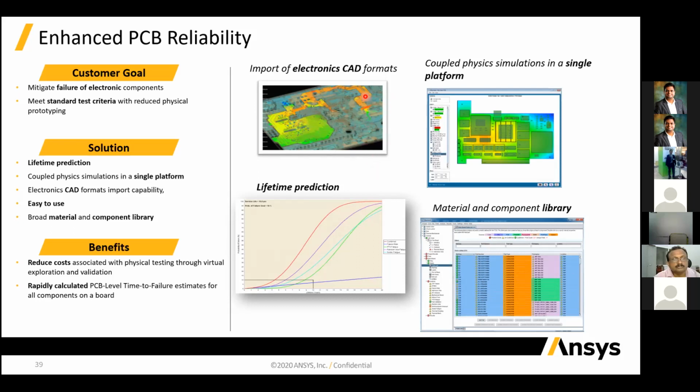Because of that, the whole mobile or the whole laptop, you cannot use it. Like the whole electric vehicle will not be used after 2 or 3 years. We have to check if we are getting errors or not, so we also have to do the lifetime prediction of the PCBs.